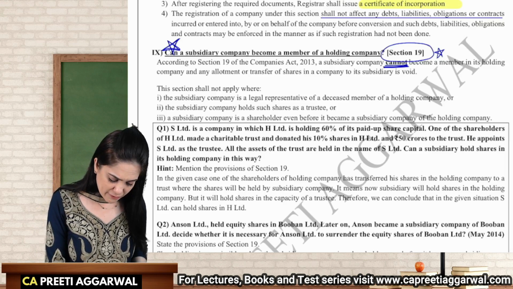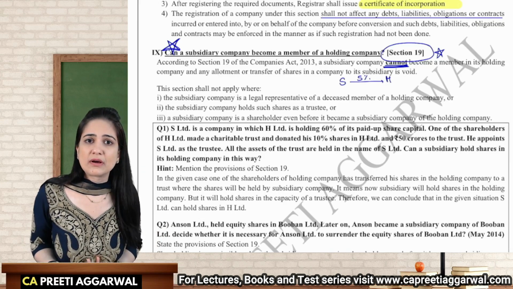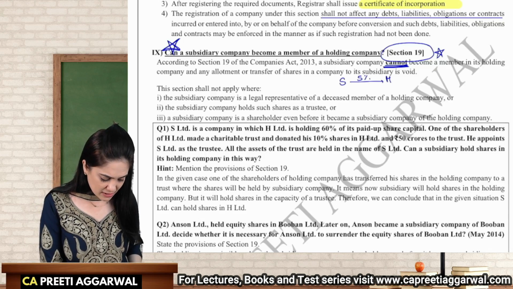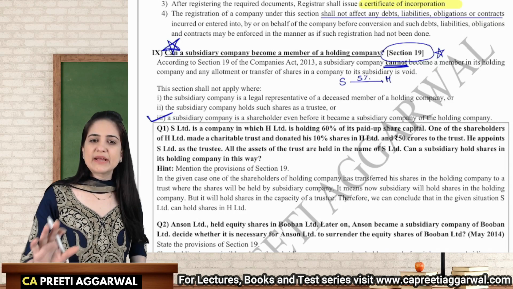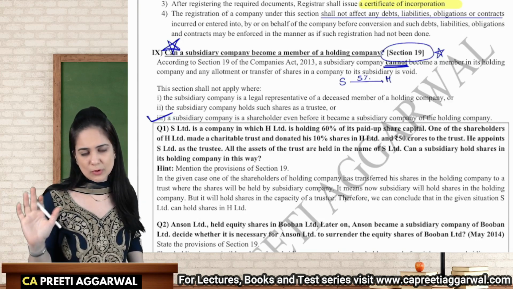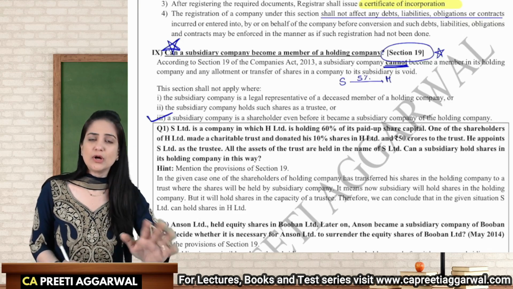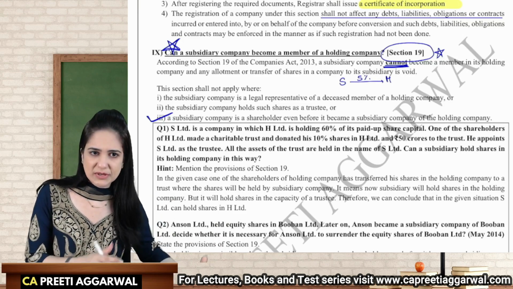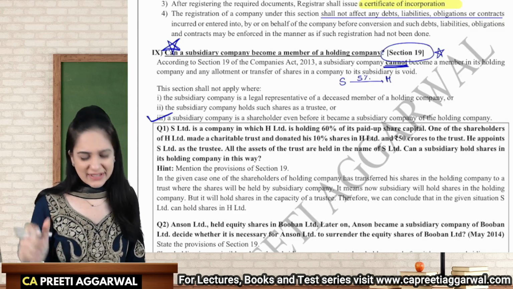But suppose I was a member, holding 5% in the holding company even before I became a subsidiary. Then in that case, I can continue to remain a member. I will get to exercise all the rights of a member except voting rights. Do I need to surrender these shares? No. You were a holder even before you became a subsidiary. You can continue and enjoy all the rights of a member except voting rights.